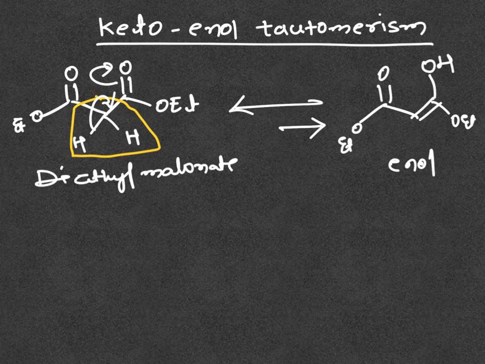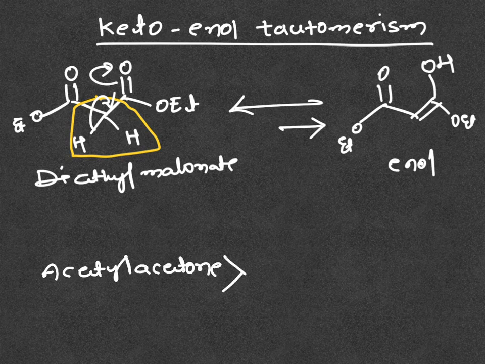The resonance stabilization of the enol form of diethyl malonate is almost negligible. In conclusion, the order of percentage of enol form in active methylene compounds is acetyl acetone, which has the highest enol form, then ethyl acetoacetate, followed by diethyl malonate.